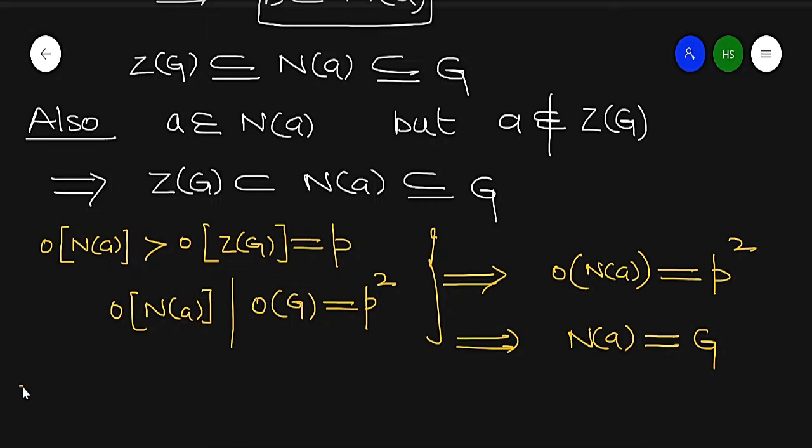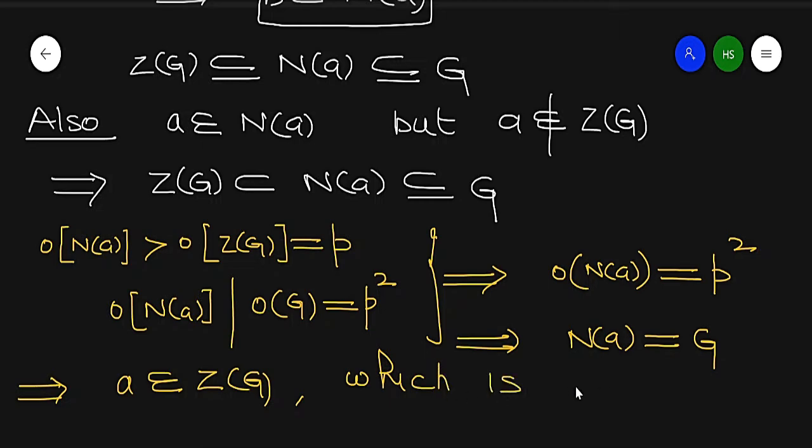So it implies A belongs to the center of G. Because they are equal, A belongs to the center of G, but A does not belong to the center of G. So this is a contradiction, which means this is not possible. So what is the possible value?